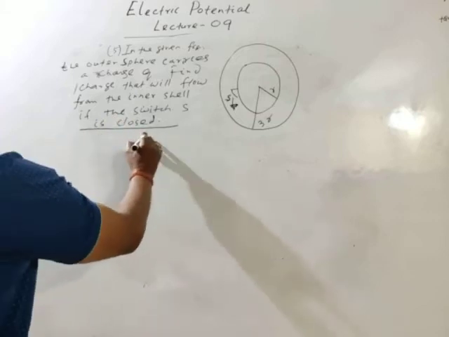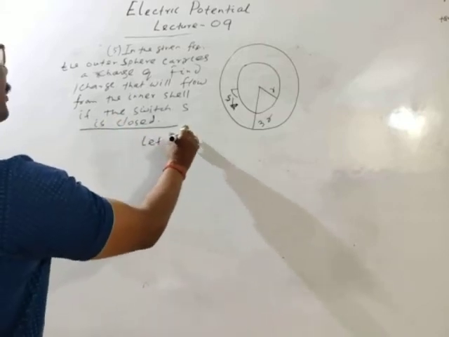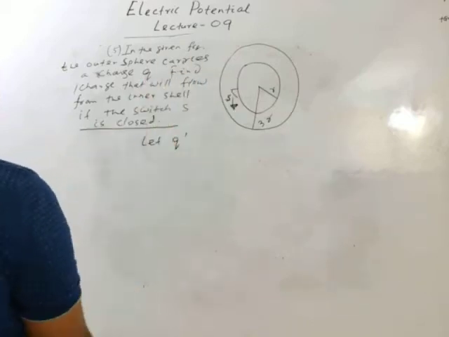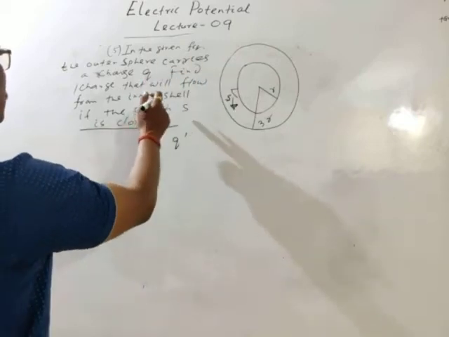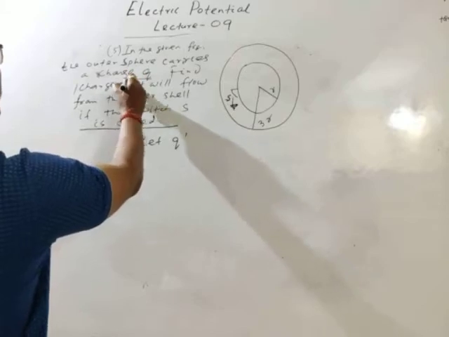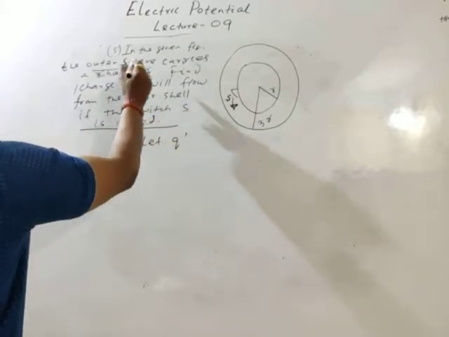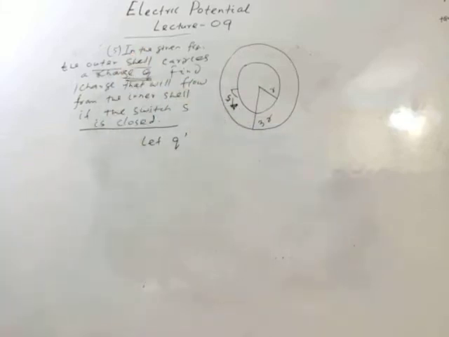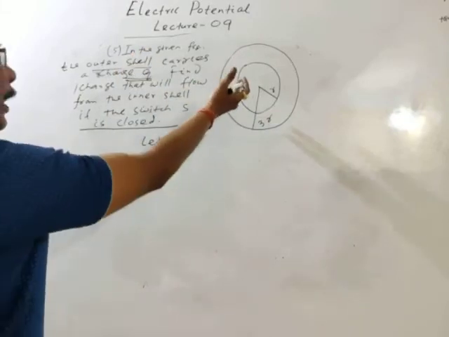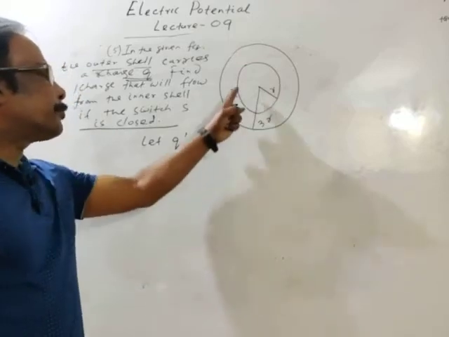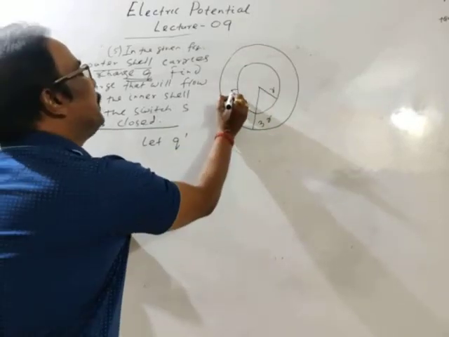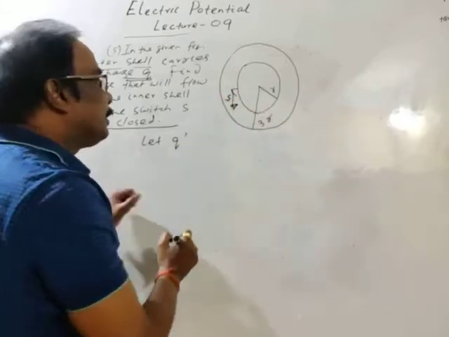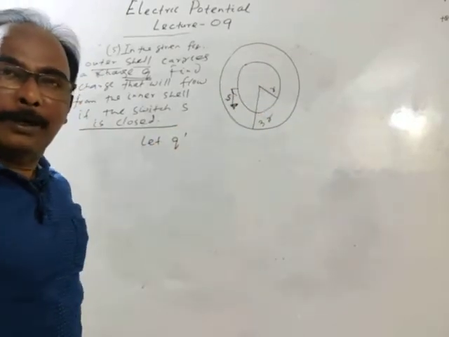Now let Q dash be the charge on the inner shell. We don't know what it is, but the charge on the outer shell is given. The outer shell is given a charge Q. We don't know the charge of the inner shell, because when the switch is closed, charge will flow from the inner shell to earth.